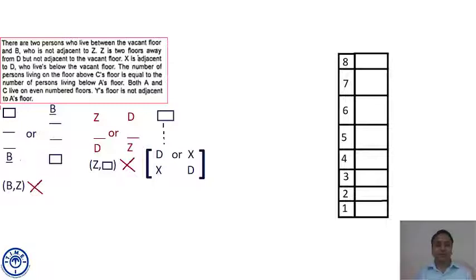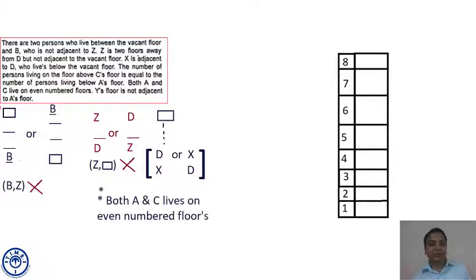Then, next point: the number of persons living on the floor above C's floor is equal to the number of persons living below A's floor. Now please note, he's talking about persons, not floors. The number of persons living on the floor above C's floor is equal to the number of persons living below A's floor. And a further condition says both A and C live on an even number of floor.